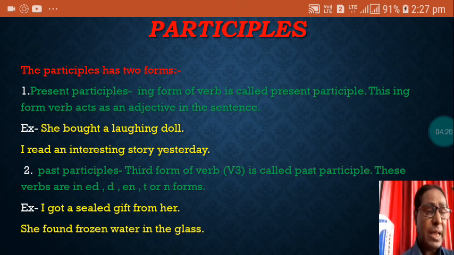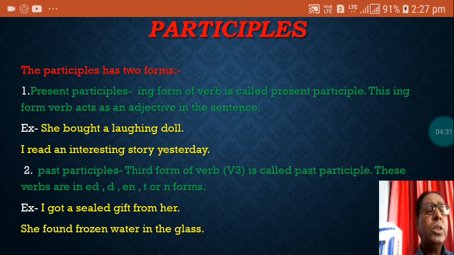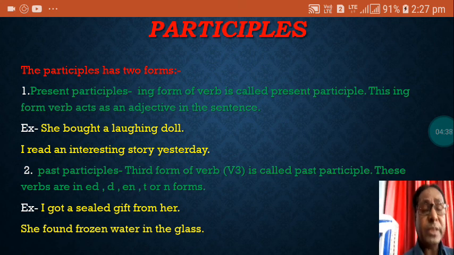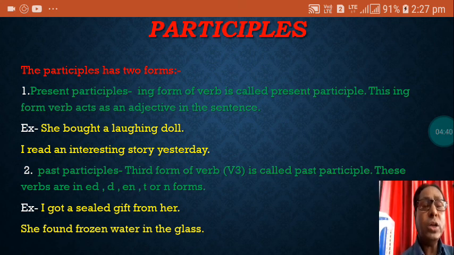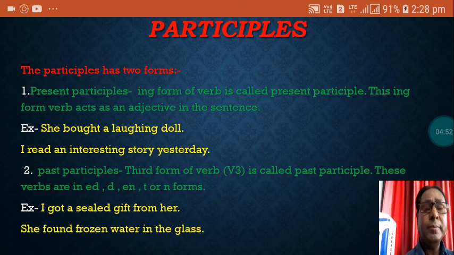T form: slept, dreamt. And N form like write, wrote, written, given. In this way, you already know the third form of verb. So the third form of verb is used as past participle. Let us see some examples based on past participle. I got a sealed gift from her. Sealed. The verb seal is there, its third form is sealed. Ed is added in that. Sealed gift from her.